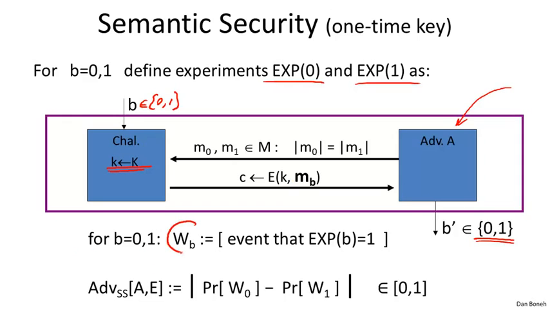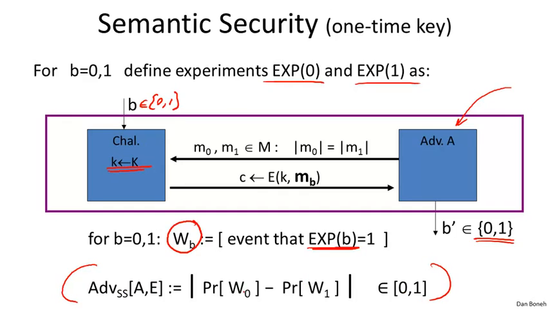Okay, so here's a little bit of notation. Let's define the event W_B to be the event that in experiment B, the adversary output 1. Okay, so that's just an event. That basically in experiment 0, W0 means that the adversary output 1. In experiment 1, W1 means the adversary output 1. And now we can define the advantage of this adversary, what is called the semantic security advantage of the adversary A against the scheme E, to be the difference of the probability of these two events.